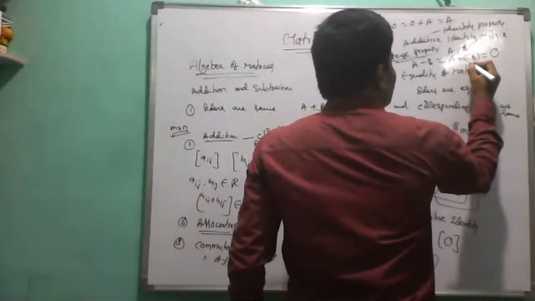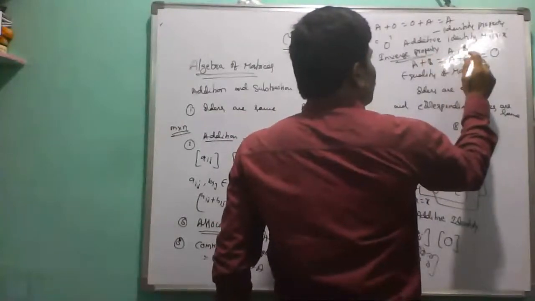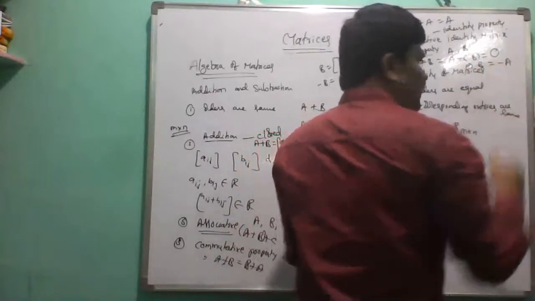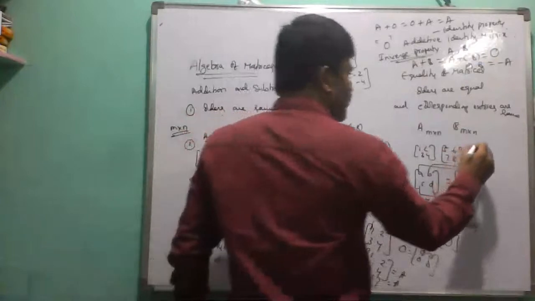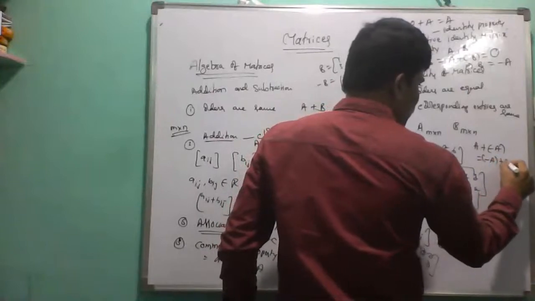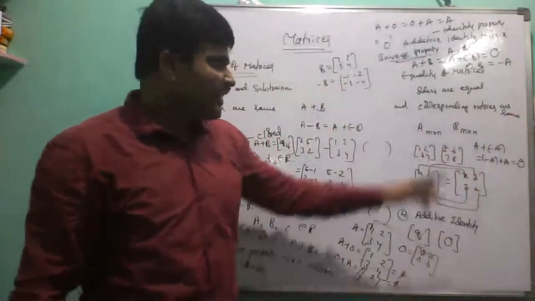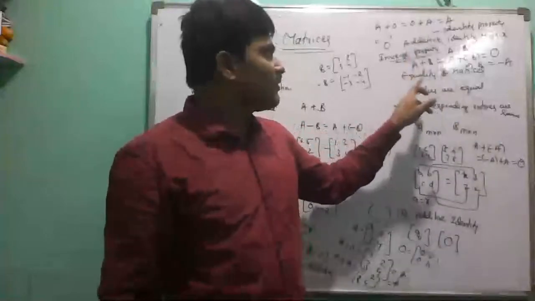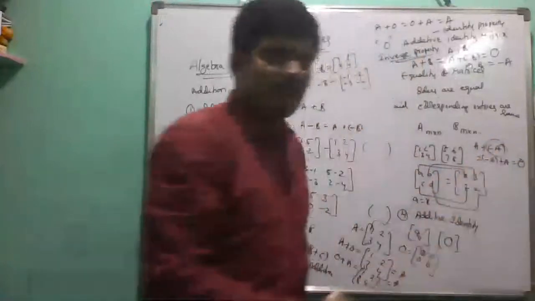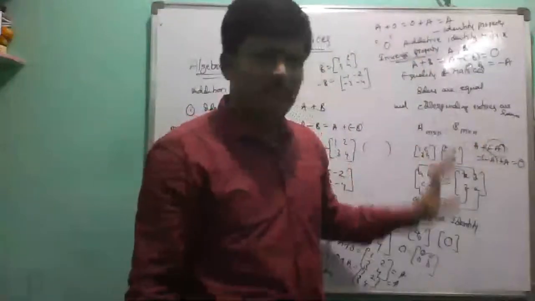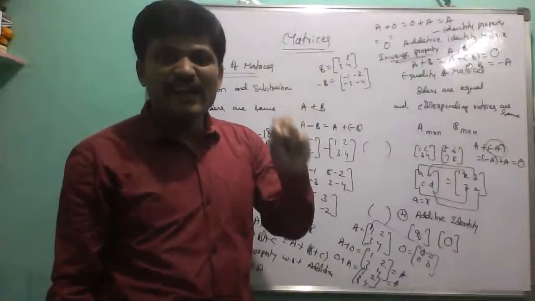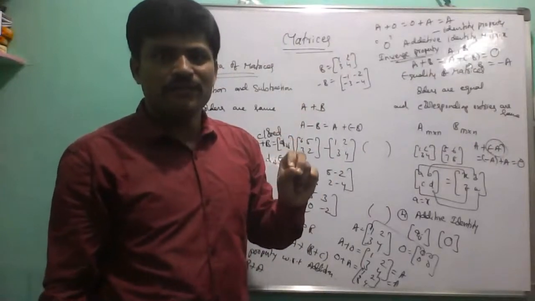Here we write A plus B equals O. That means we write B equals minus A. That means A plus minus A equals minus A plus A equals O. That is called additive inverse. In this additive inverse property, minus A is called the additive inverse of the given matrix A. This type of property is called the inverse property with respect to addition.